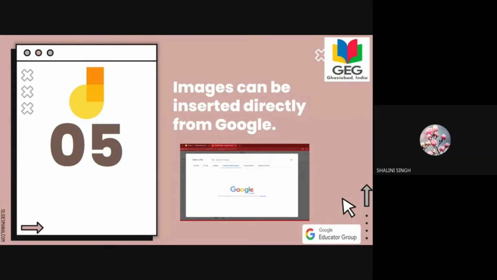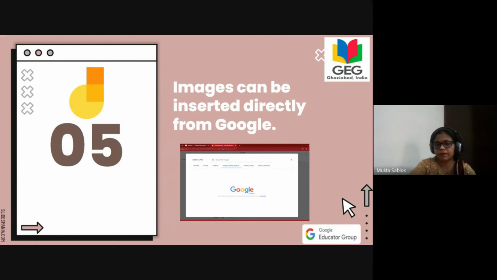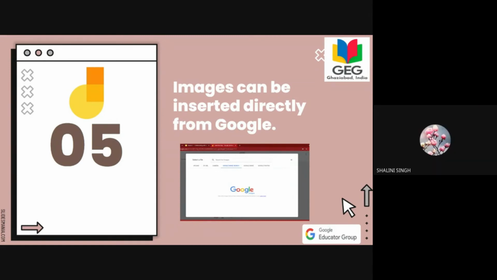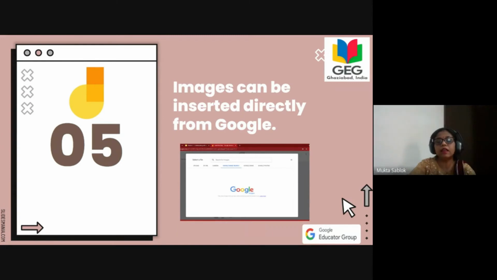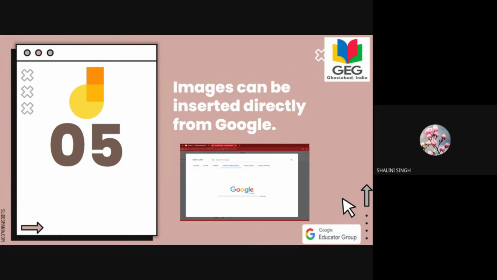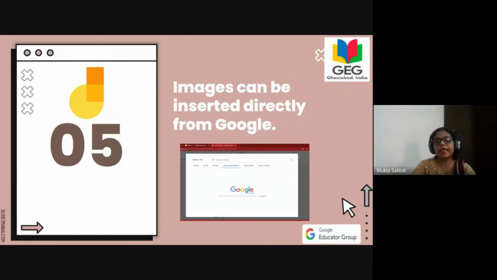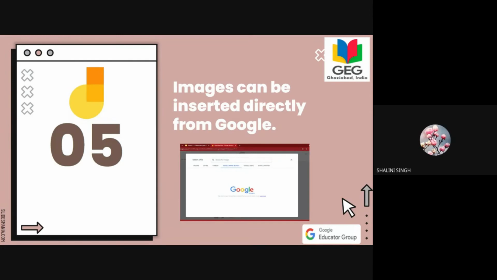And if at all we are using this Jamboard on any other application, like we have Topper OS, our school is operating on Topper OS. Is it feasible to share on it? Yes, ma'am, it can be shared on any other platform. Because the link is there, you can share the link anywhere. You can send it as email. You can upload it wherever you are sending your link. You can send it across. Thank you so much.